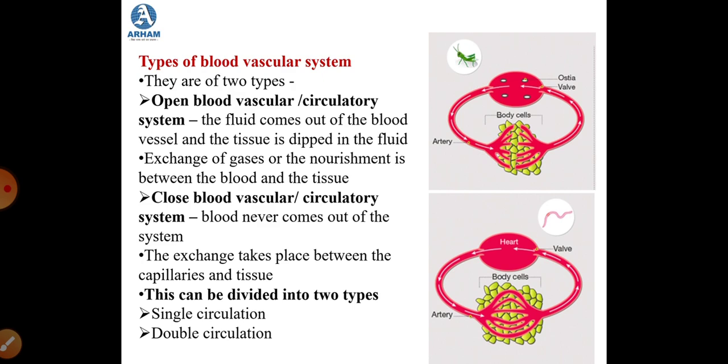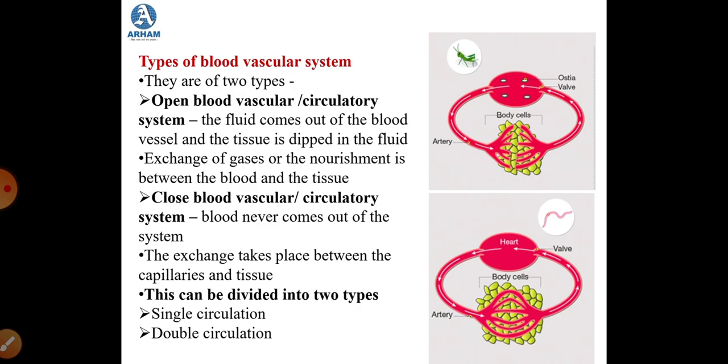So the exchange of nourishment and respiratory gases takes place between the capillaries and the tissues. There is this network of capillaries which goes in between the cells and the body tissues, and the exchange is between the capillaries and the tissues.